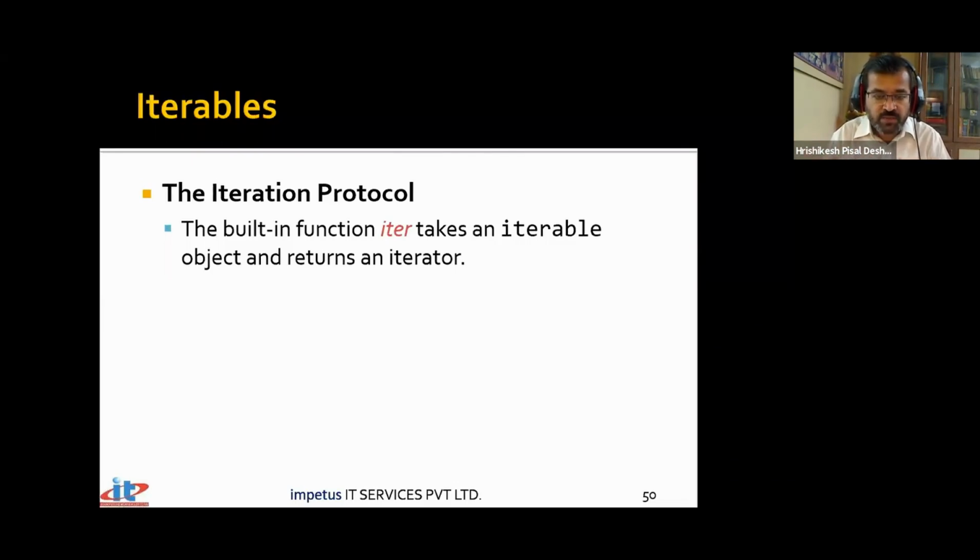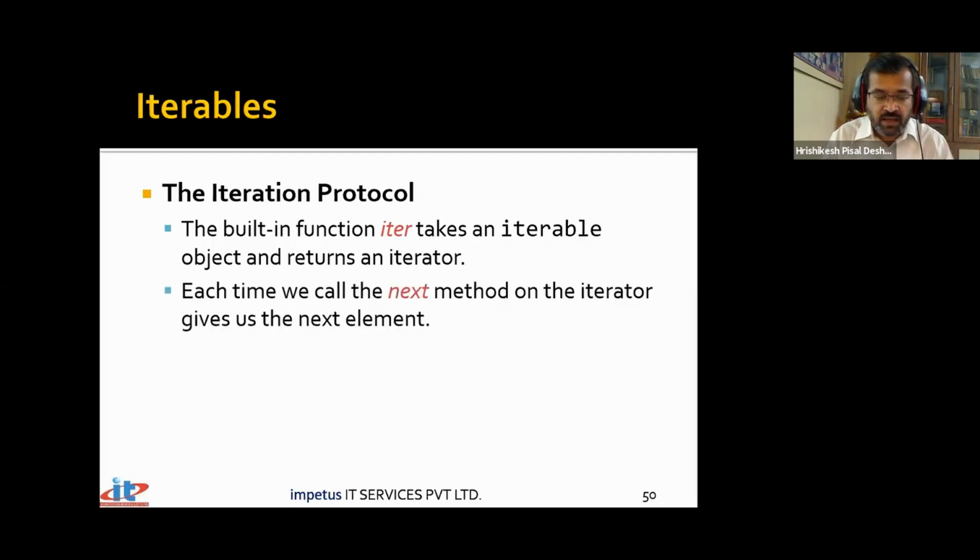But how do I get this iterator for any container? I have different containers: lists, strings, arrays and so many other things. How do I get an iterator for that particular data structure? That is by using this function called iter. When I call this function iter, it will return you an iterator for that particular container. Whatever container we have currently, you will get an iterator for it when you call the function iter. And when you are iterating, you would like to cycle through all the elements.